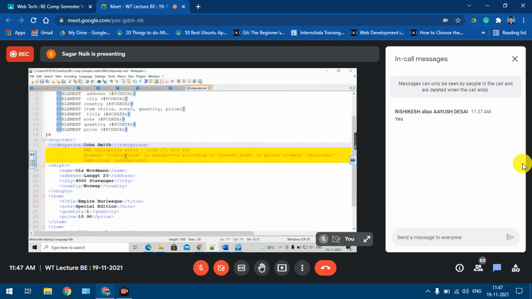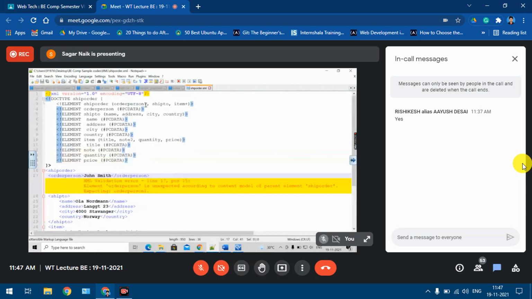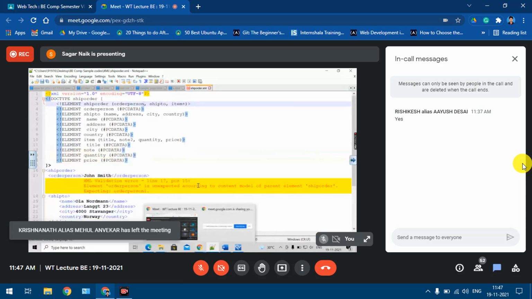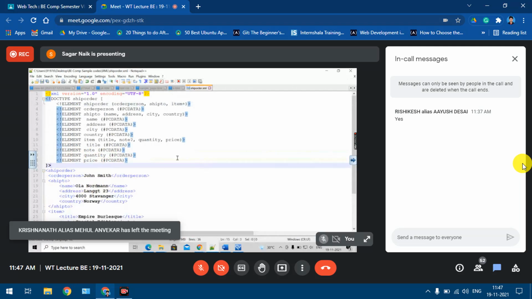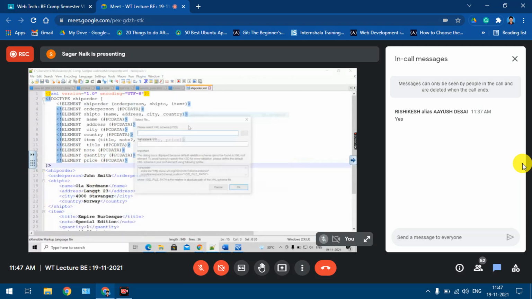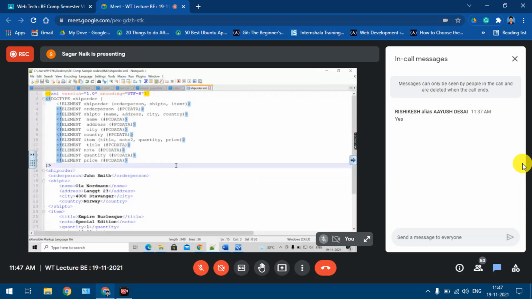Okay, let's see. Order person, there is a mismatch with the order person element, right? So that was because of this, it is not consistent. Right? So if I validate, yeah, okay, that means it is validated. But on some versions, it gives a message saying, yeah, it is valid and all. Fine. This is how we write the internal DTD.